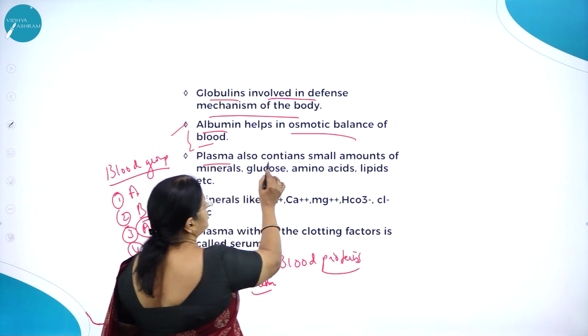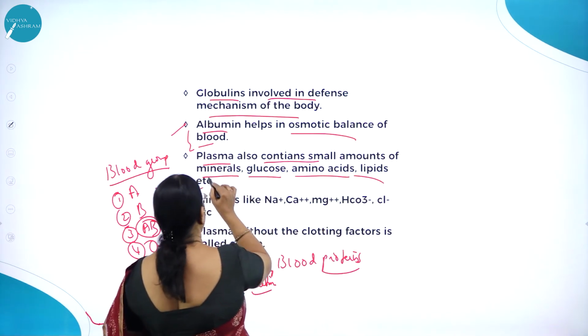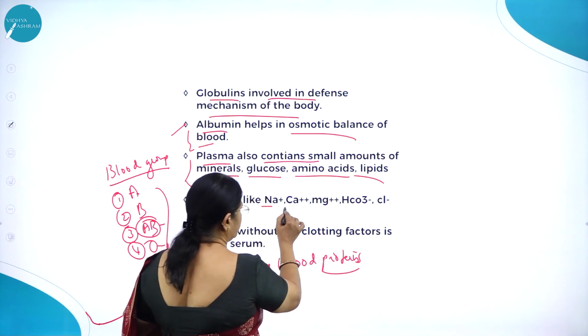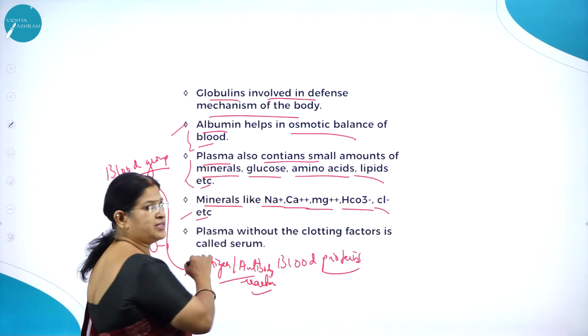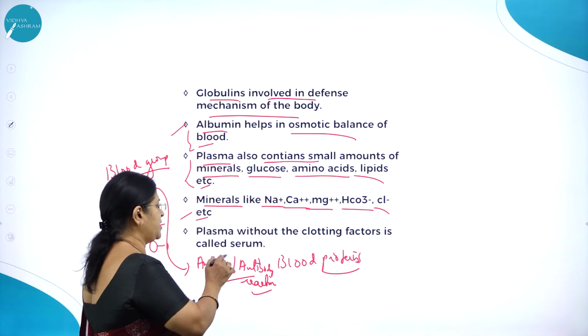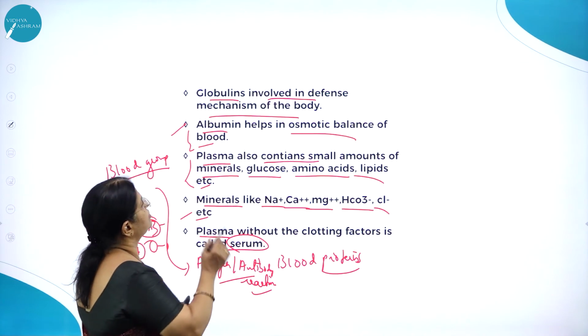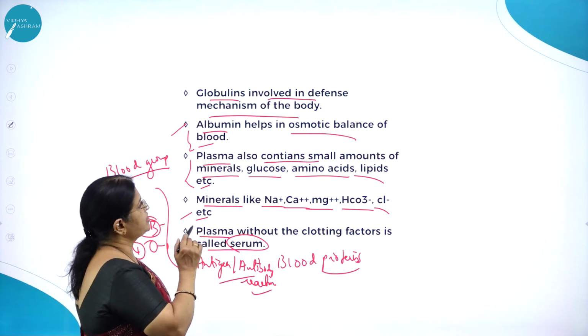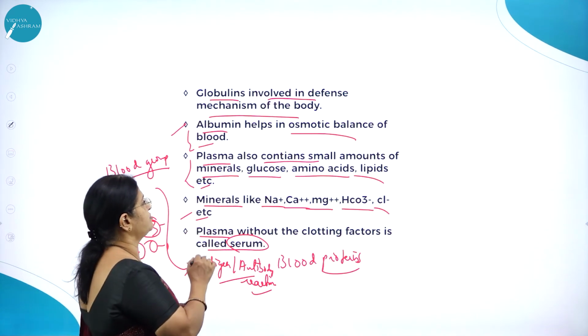Then plasma also contains small amounts of minerals, glucose, amino acids, lipids, etc. Minerals like sodium, calcium, magnesium, bicarbonate, chloride are all found in the plasma. So plasma without the clotting factor is called what? Serum. So globulins are involved in the defense mechanism of the body. Then albumin helps in osmotic balance of the body.